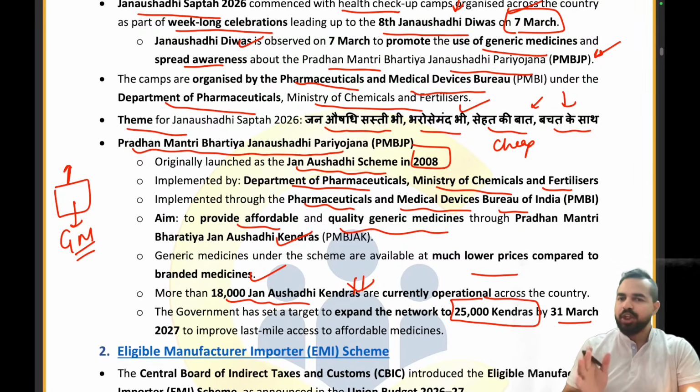Jan Aushadhi scheme was launched in 2008, implemented by the Department of Pharmaceuticals and implemented through PMBI, that is Pharmaceutical and Medical Devices Board of India. The aim is to provide affordable and quality generic medicines. What is the target? By 31st March 2027, how many Jan Aushadhi Kendras will be there? There will be 25,000 Kendras. Absolutely right. All of you.